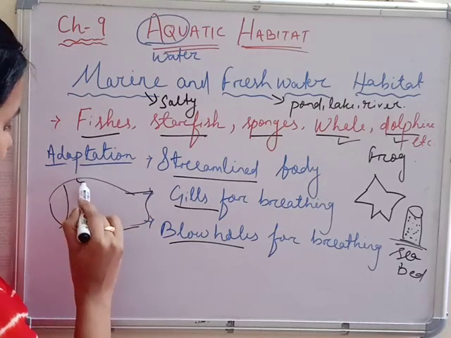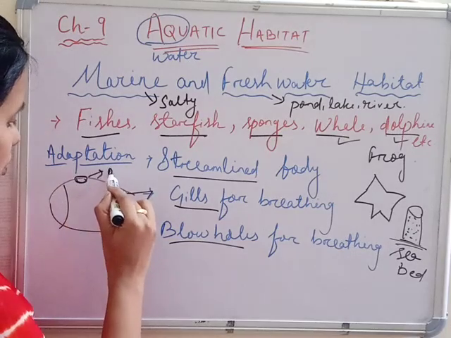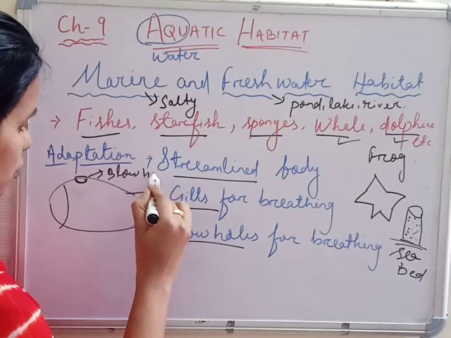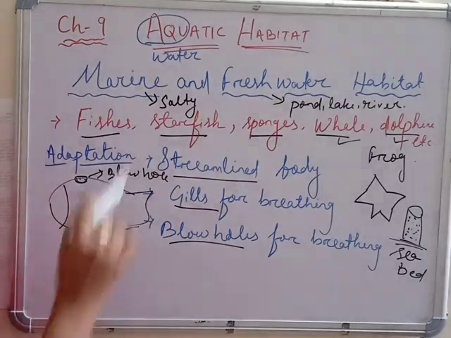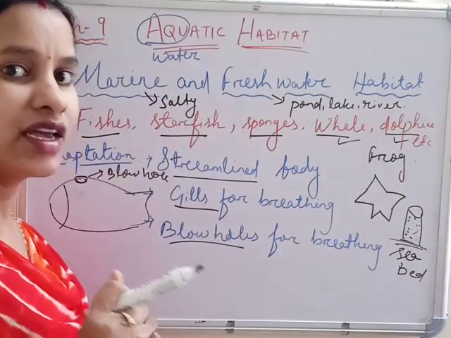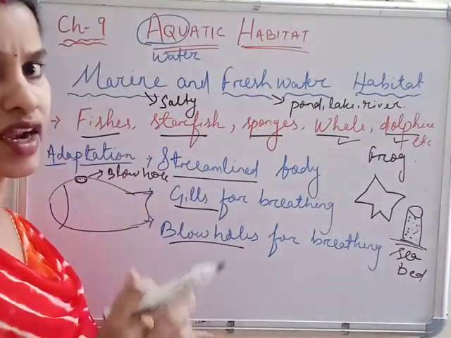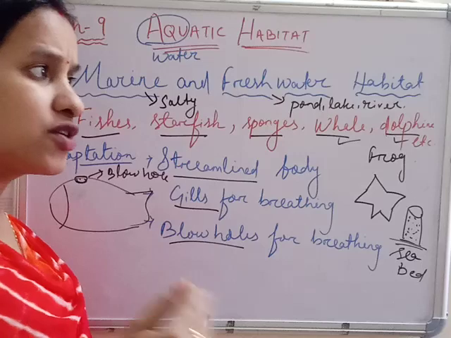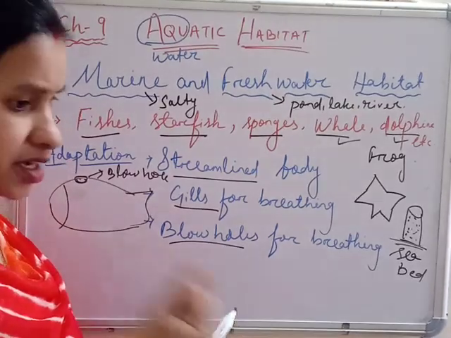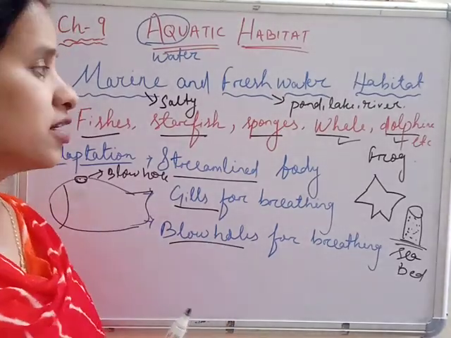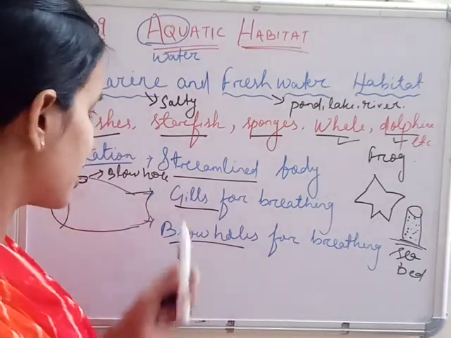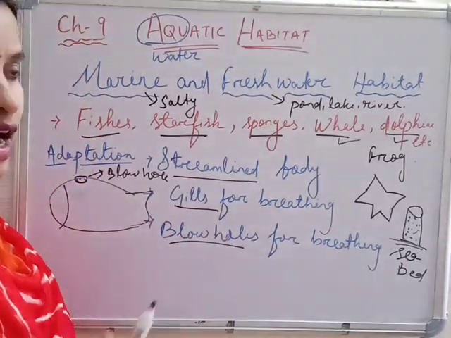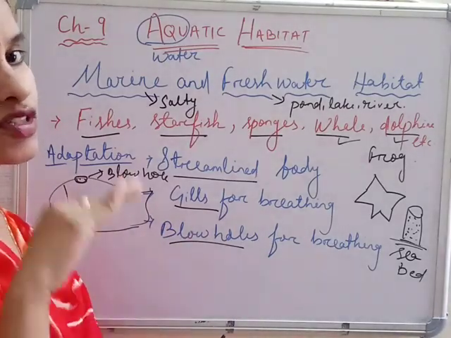Sorry, let me make it. So this is a blowhole. Dolphins also have blowholes, by which they absorb oxygen from the outer atmosphere and breathe. Then they go inside for their food and everything, they eat from the water body. The smaller fishes, they eat them as well, and again when they need oxygen they will come to the surface of the water.